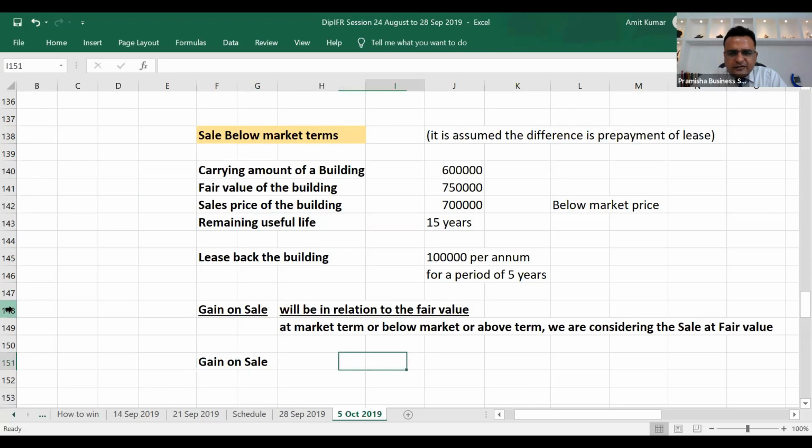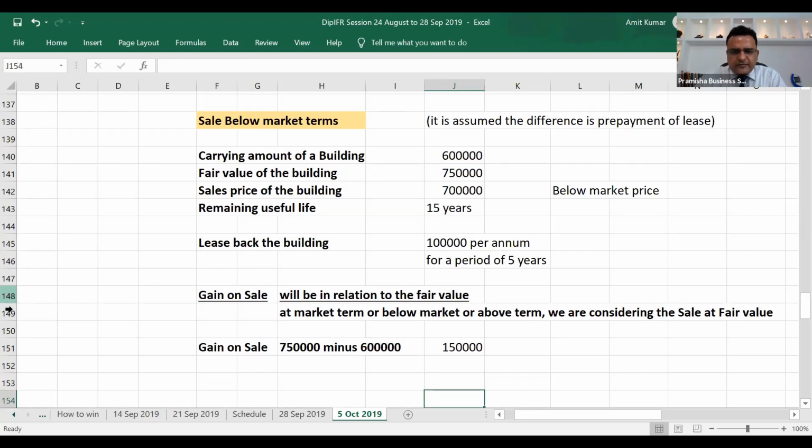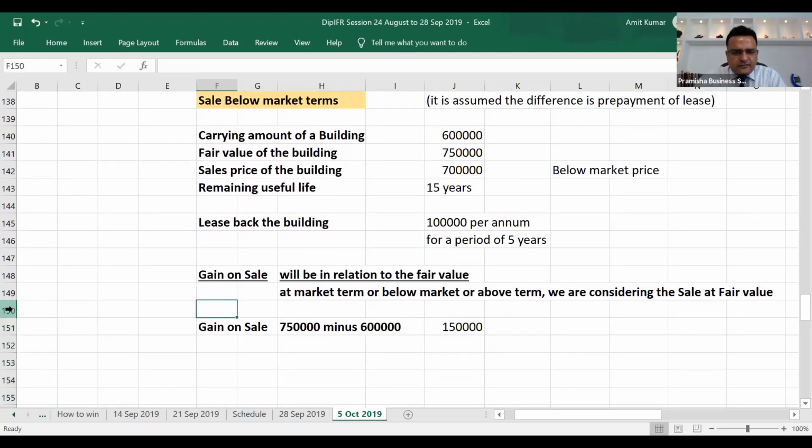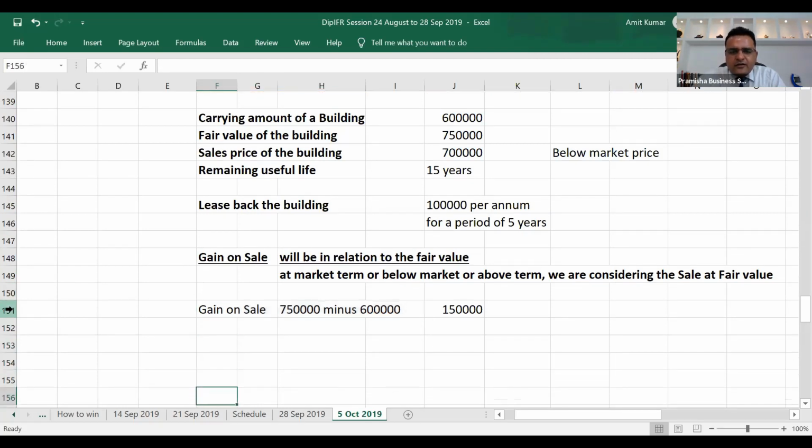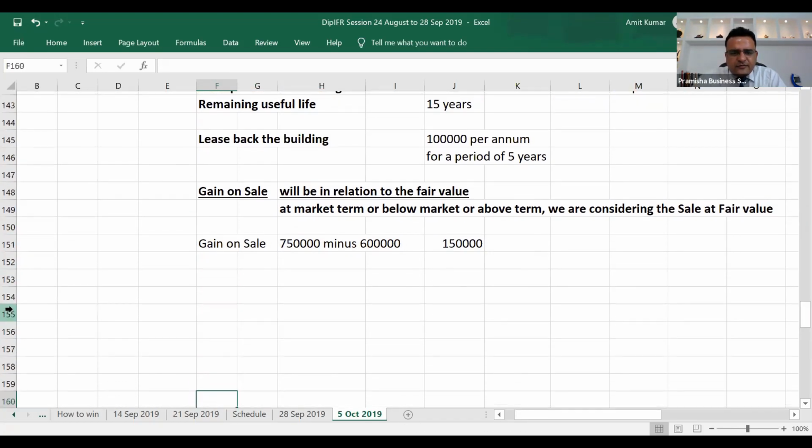So gain on sale turns out to be again 750,000 minus 600,000. Gain on sale is 150,000. This we need for knowing how much is the gain on right transferred.